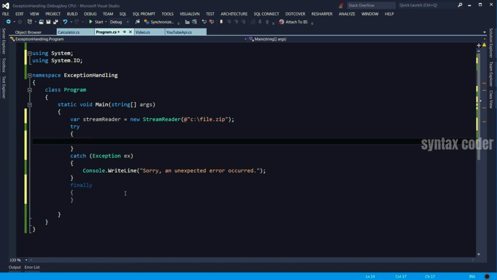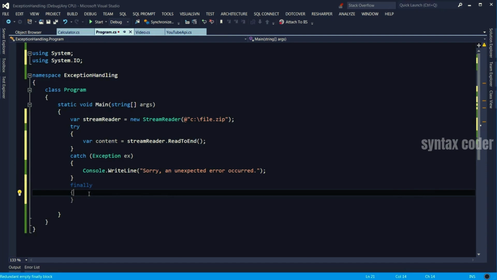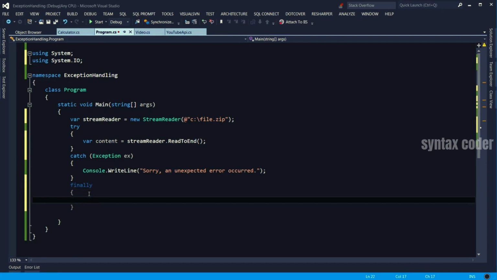In the try block, I can read the content of this file. Say streamReader.ReadToEnd. And here in the finally block, what we need to do is call streamReader.Dispose, which comes from IDisposable.